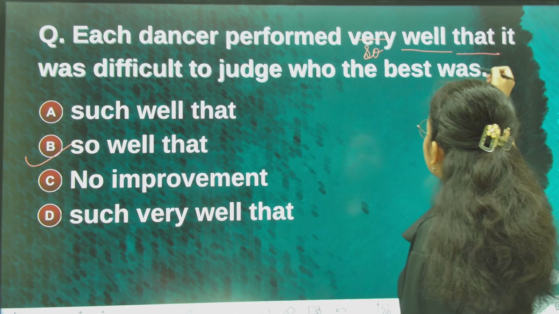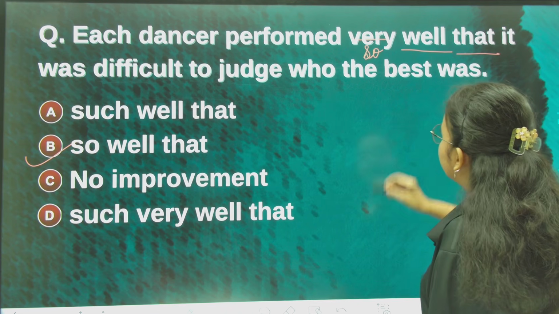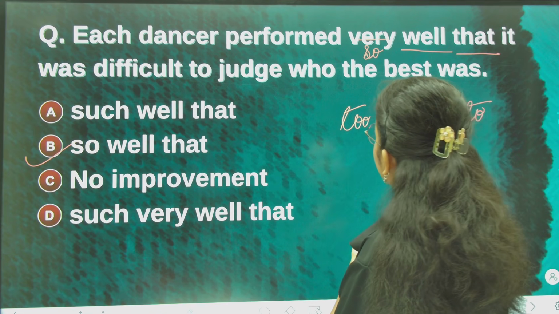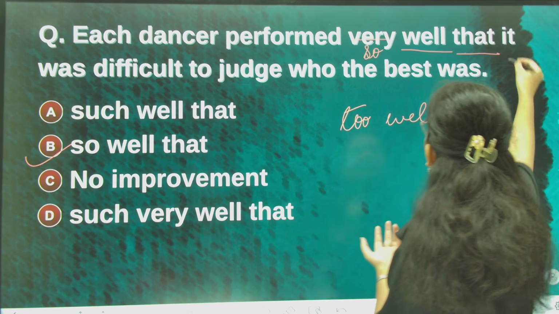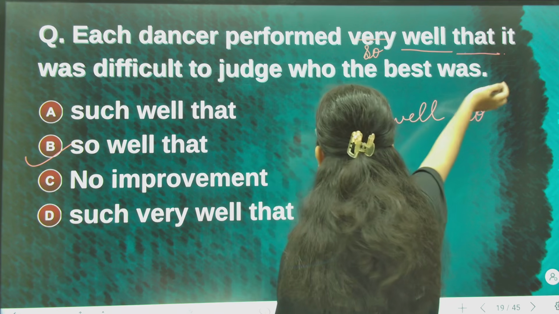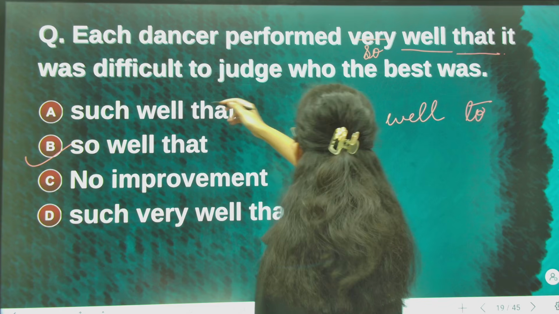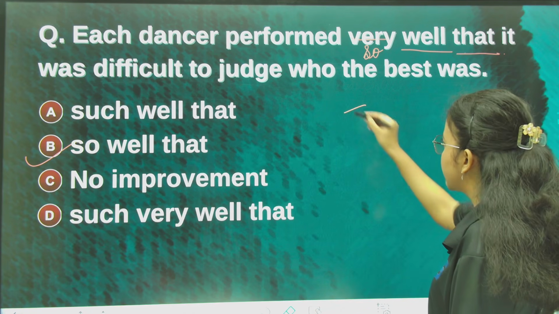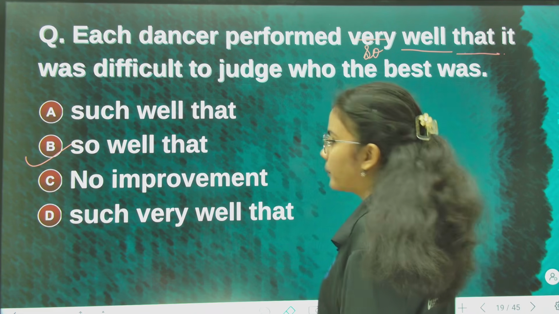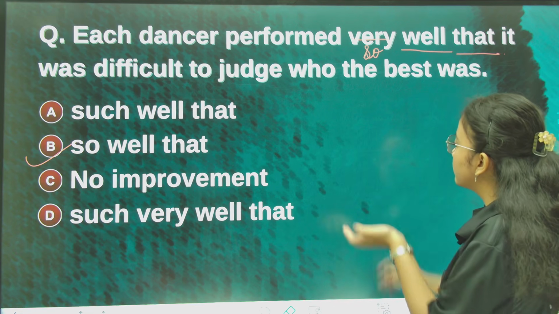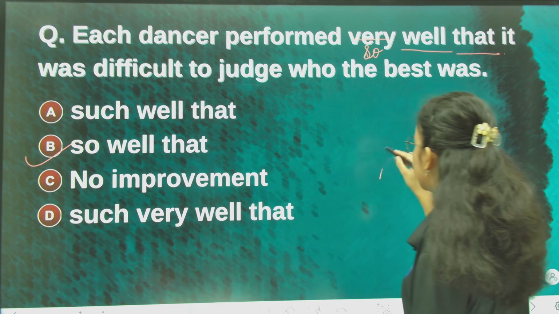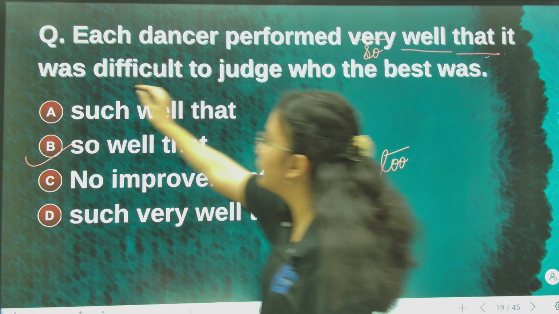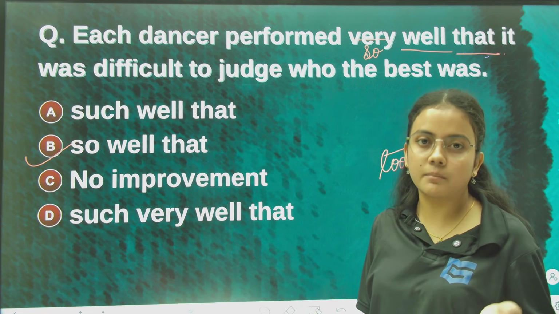এতিয়া যদি adjective tour পিছত to থাকিল হয়, like to, তেতিয়া আমি আগত to লিখিলো হয়, like too well, আৰু এই it to নালাগে, actually এইখিনি part নালাগে, it was difficult to, too well to judge who the best was, এই to তে হেৰি হৈ যায়, but since আমি এইটো বস্তু ইউজ কৰা নাই, we haven't used to, we have used so, although it means the same, বস্তুটো same এ বুজায়, but structure বেলেগ থাকে মানে ইংলিছ গ্ৰামাৰত, so আমি যেহেতু TOO ইউজ কৰা নাই, we have used so, and that's why we have used that, আৰু তাৰপিছত এই part খিনি মানে it was difficult to, এই part we need to add something after that.